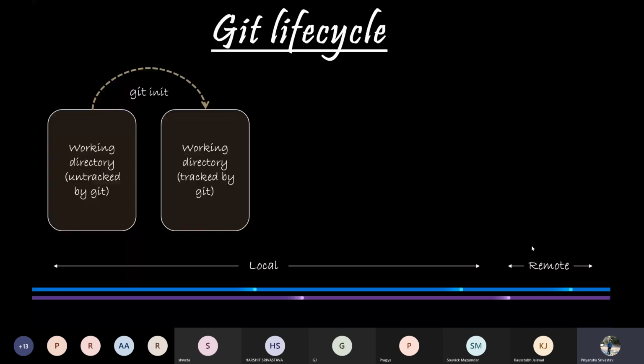So it is like finally telling Git that, hey, this is the folder I want to work on, and please keep track of all the files which are staged and unstaged in this folder. This is when Git starts tracking all the files in the directory.